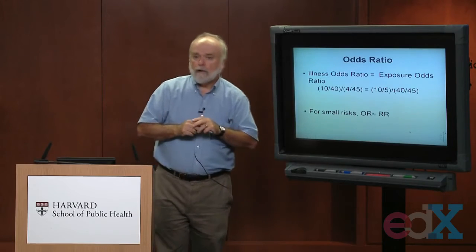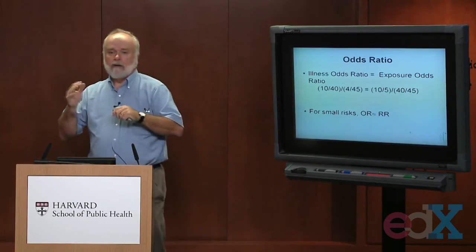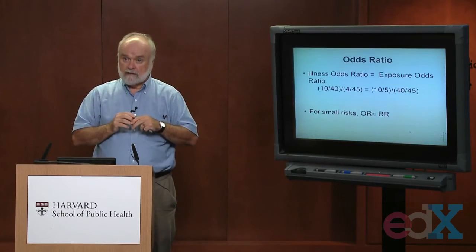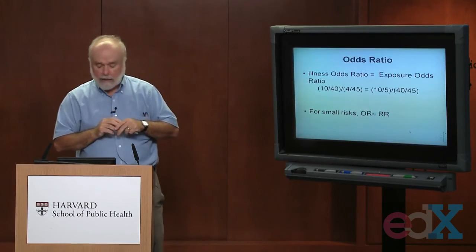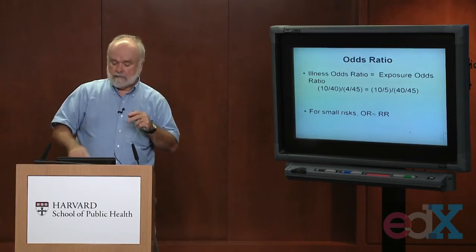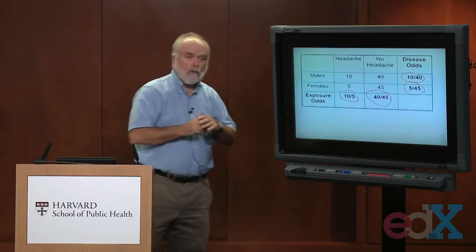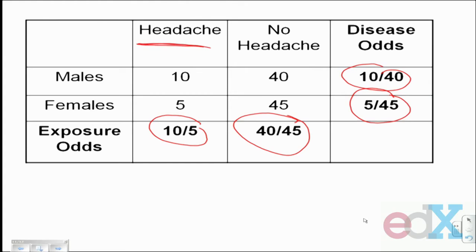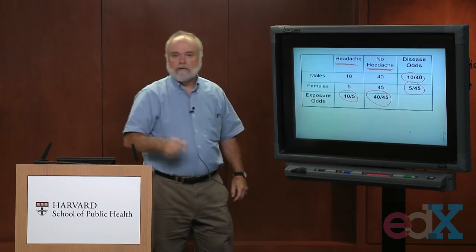Now that's going to be important in a week or so when we talk about study design and later about case control studies. Because it will turn out that when you do case control studies, if I go back to the previous slide, what we do is we start out with people who already have the disease, already have headaches. We start out with other people who don't have the disease, people who don't have headaches.